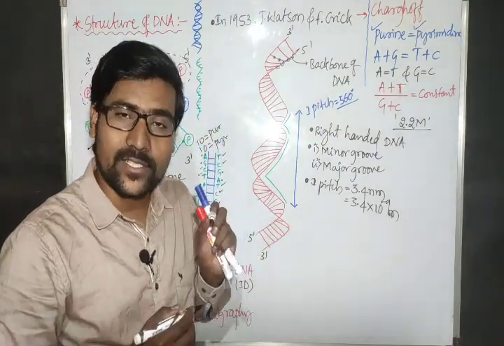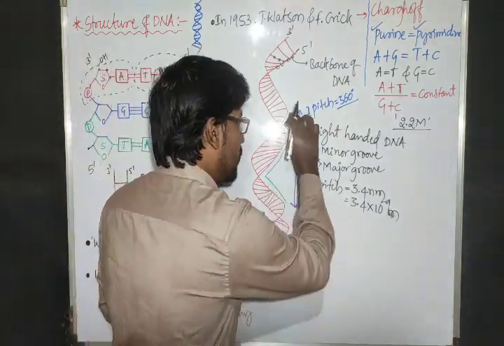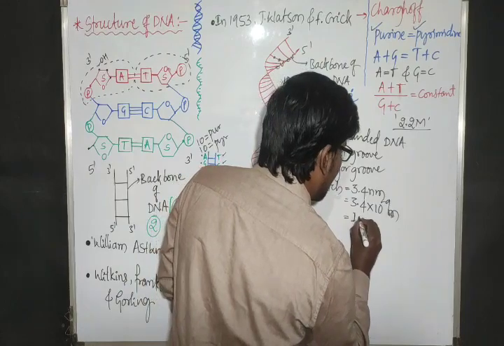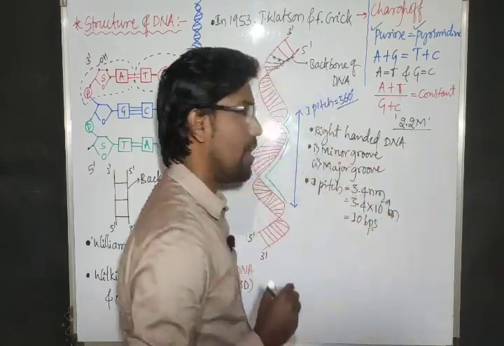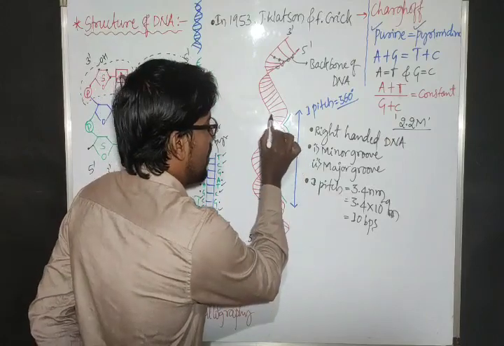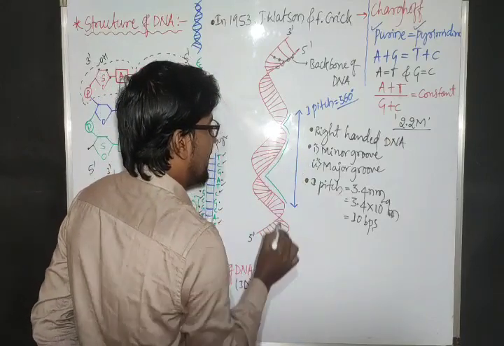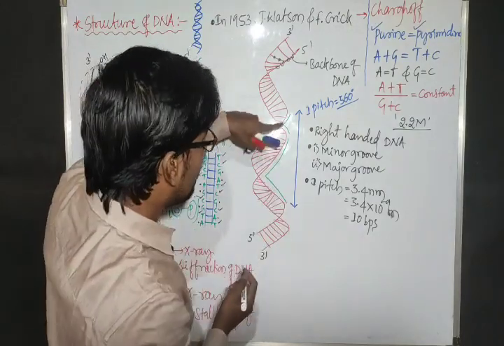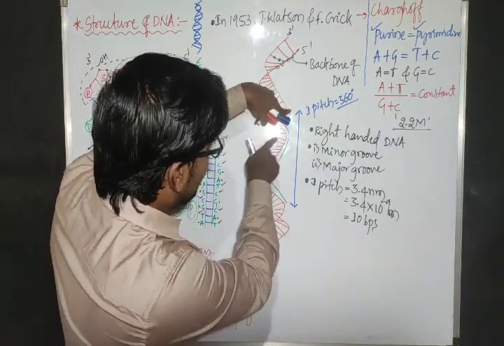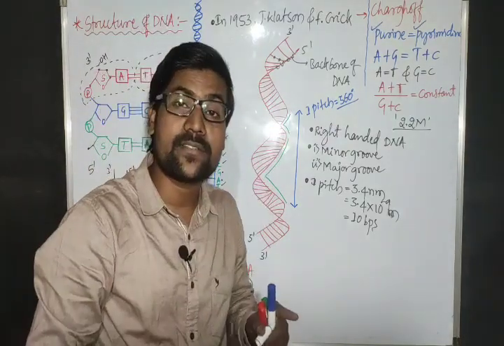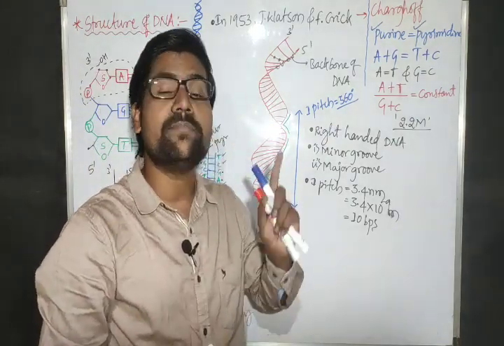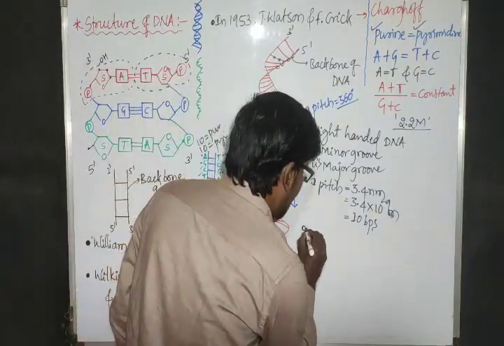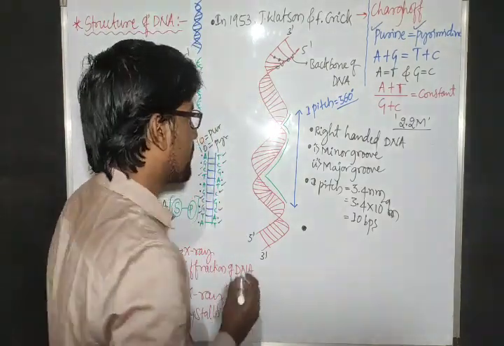In that one turn, the minor groove and major groove are both present. And that one turn is having 10 base pairs. How many base pairs? 10 base pairs. All these are base pairs. Actually I have shown more base pairs, but from this point to this point, in between we can see the 10 base pairs. But here the number of base pairs is more, and here in between two base pairs there is a gap.